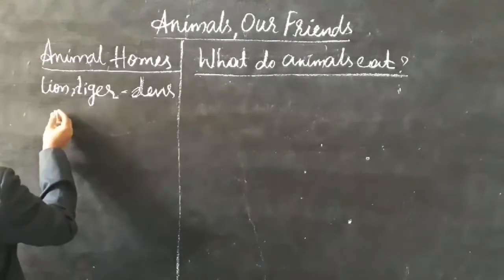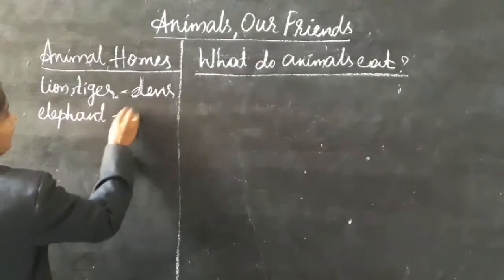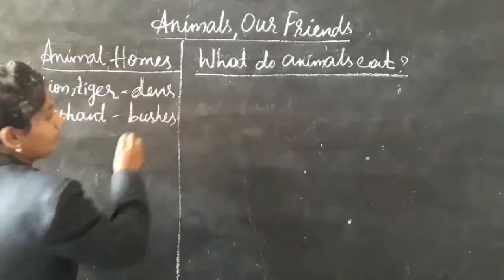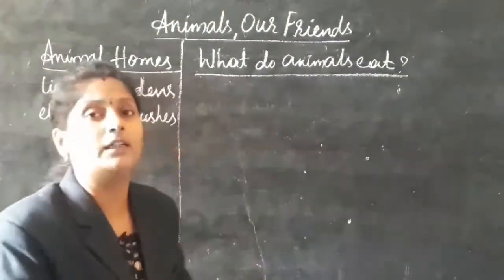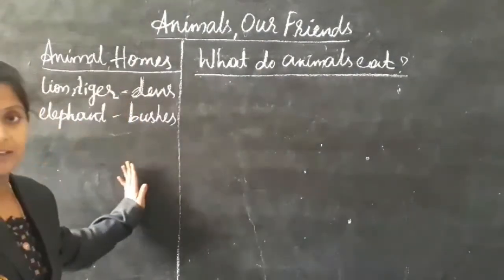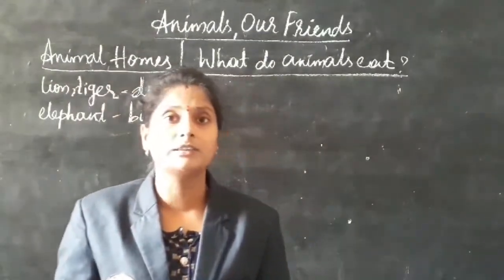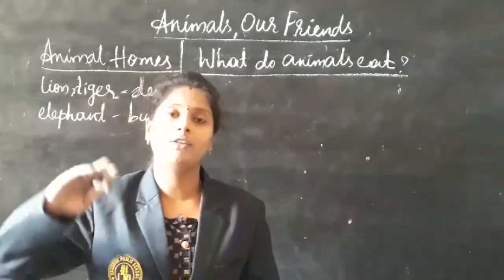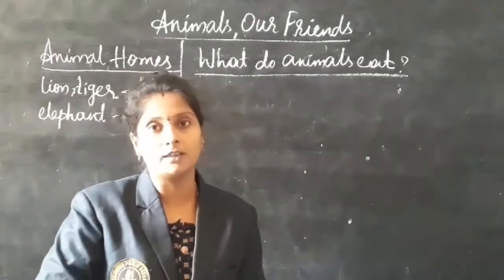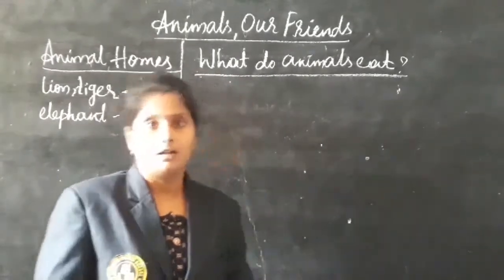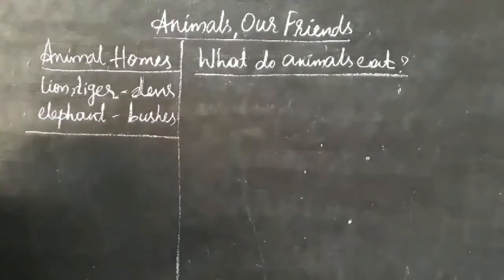Elephants live in trees and bushes, where there are more trees. Monkeys, squirrels and snakes live on the trees, and some animals like snakes and frogs live in holes made in the ground. Next, coming to the domestic animals like cow and buffalo,